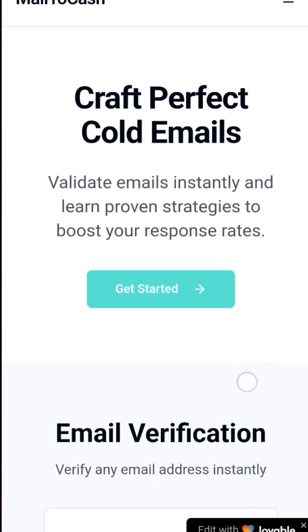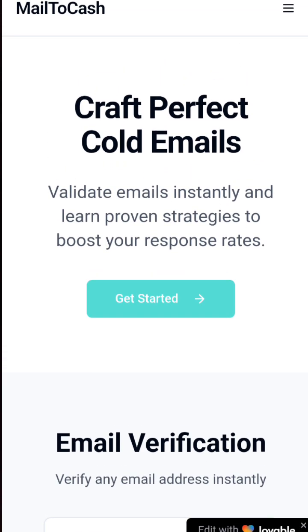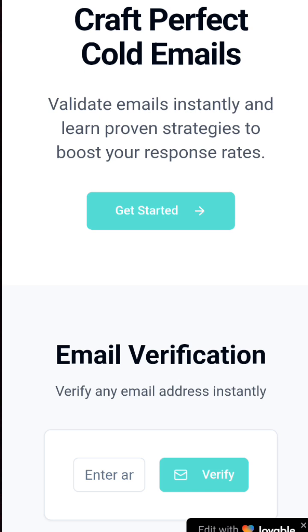So, what are you going to be learning? Number one, you're going to learn how to create a simple web app without coding using a platform called Lovable.dev. The second thing you're going to be learning is how to actually monetize this idea that you generated using Lovable.dev.